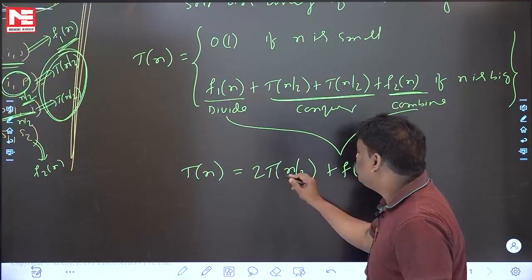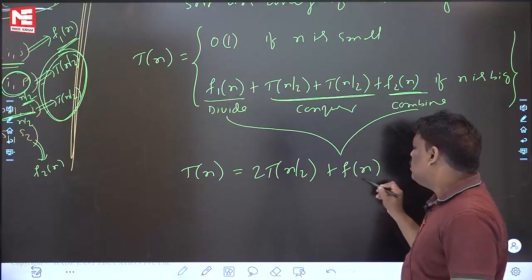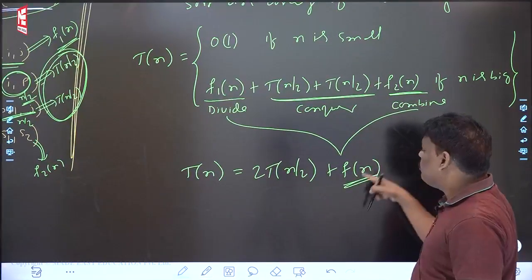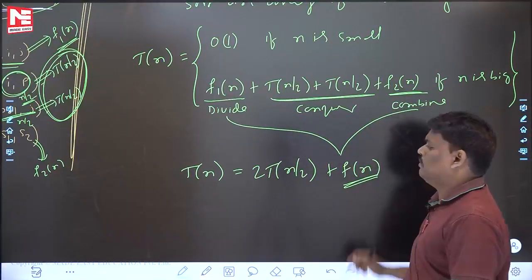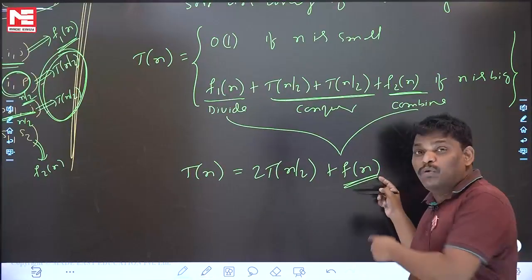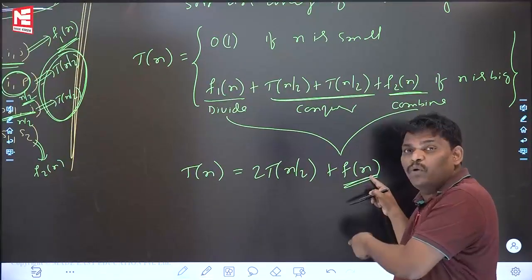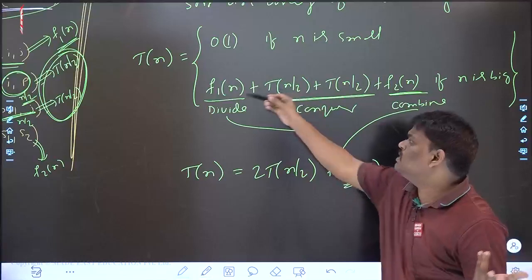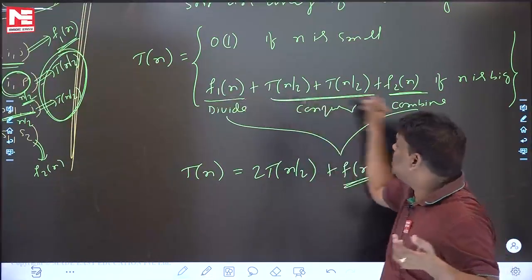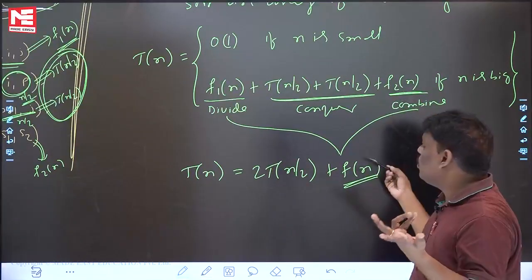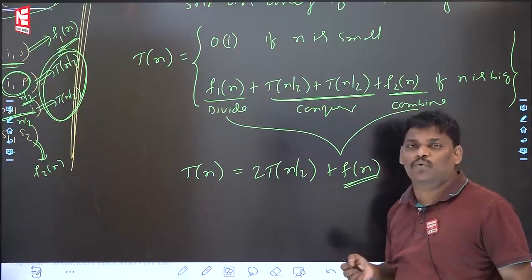So T(n) is equal to 2T(n/2) plus F of n. Can you say what F of n is? Divide time and combine time, because it internally contains F1 of n plus F2 of n. Can you help me with the boundaries of F of n? The minimum may be constant, since this is constant, or constant plus log n; anything can happen depending upon the code.